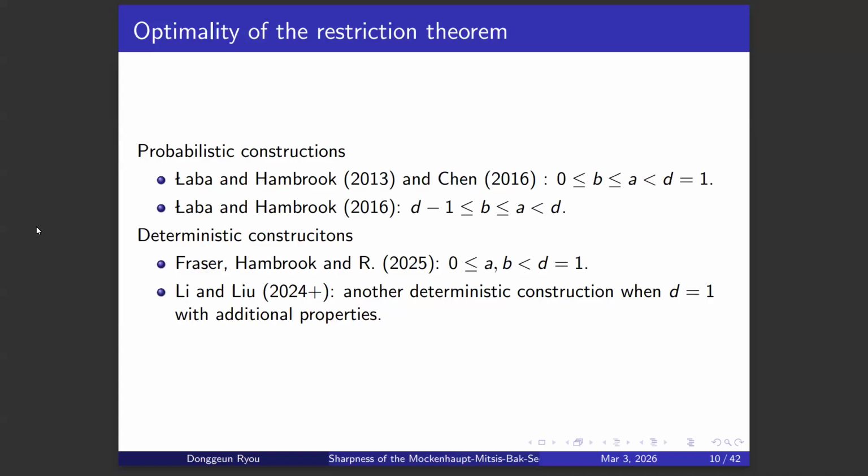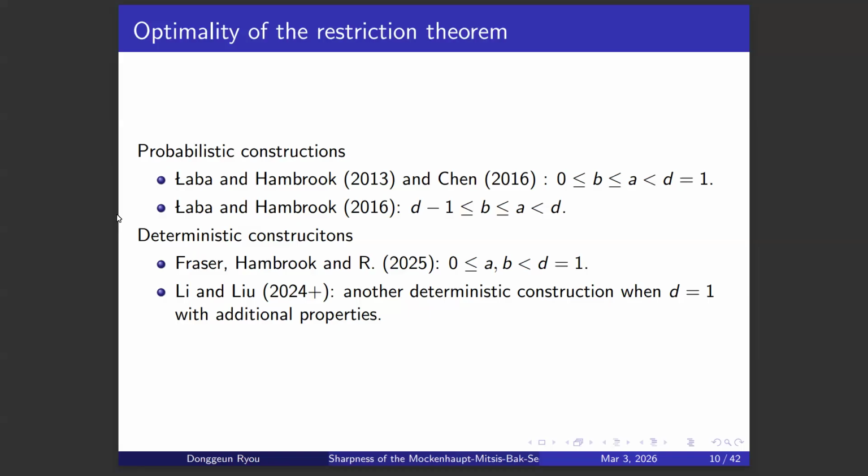So such an example was constructed probabilistically first. That was first constructed by Lava and Hambrook and Chen when the ambient dimension is 1. And later that was extended to some partial result in higher dimension by Lava and Hambrook again, when A and B both are between D-1 and D. And the first deterministic construction was constructed by Fraser, Hambrook, and myself in 1 dimension.